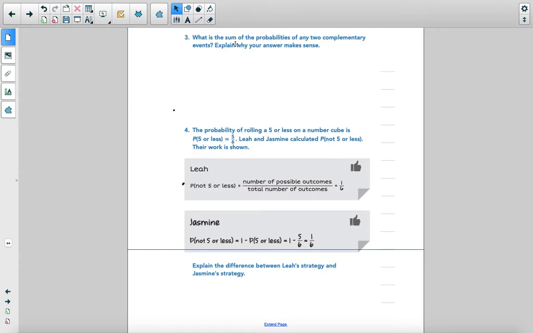Question 3. This was the question I was looking at that I saw some right responses, but I also saw plenty that showed me they were a little confused by this. And actually, someone even bravely asked it on the period 1-2 document, which is awesome because there were, again, a number of people that got that wrong. So I did put that response on that document, but now you get to see it in a little bit more detail. So it says, what is the sum of the probabilities of any two complementary events?